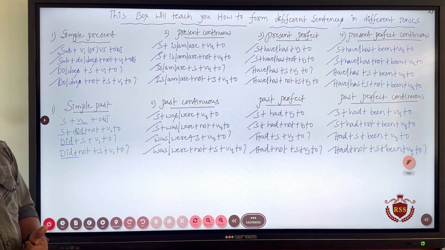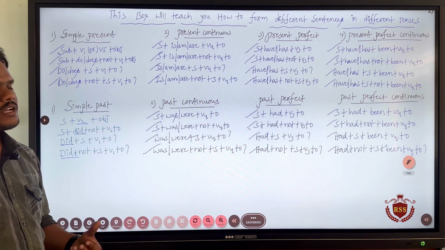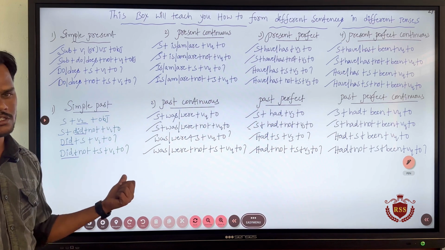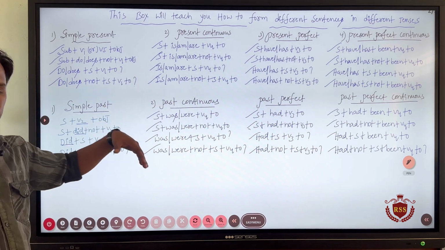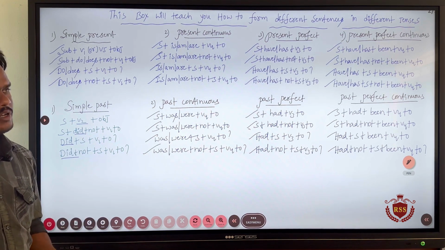So, when it comes to the syntaxes of the future tense, I will certainly teach you in offline classes because it is a bit more difficult than all these ones. We already discussed all this, so you get more familiar than what we have discussed in the previous classes.